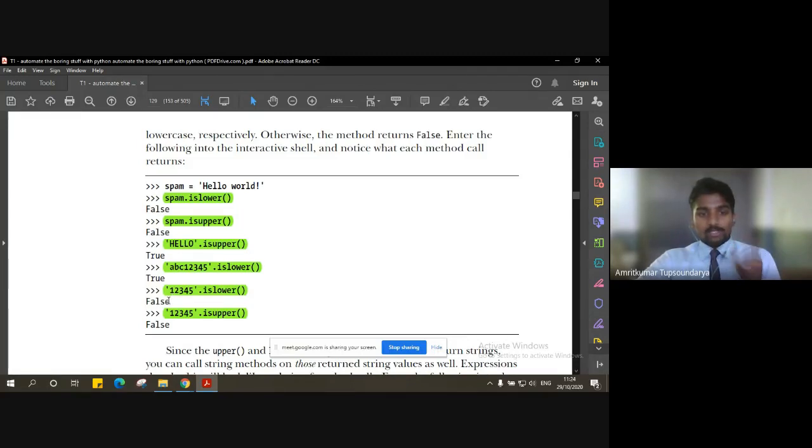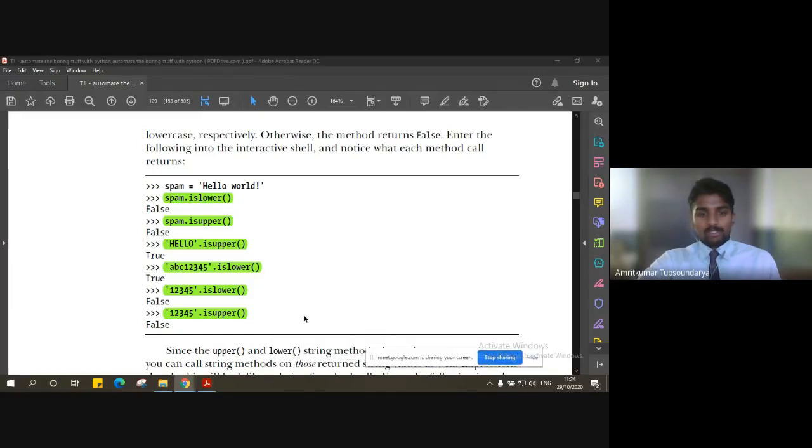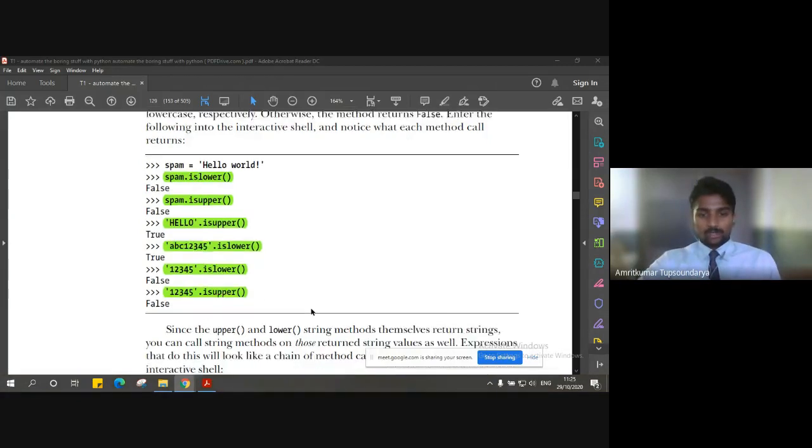Similarly, another question in your mind might be: if it results in false for checking whether it is lower, then it might be upper. It might be considering the number as upper, but that is also not the case. So 1, 2, 3, 4, 5, these numericals are not even upper, and they are not even lower. That is the way Python handles alphabets, numericals, and also alphanumeric strings, right?